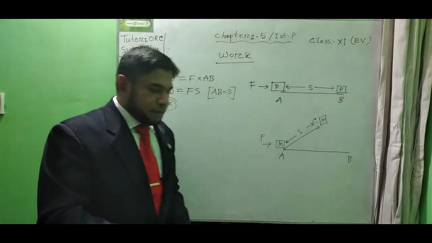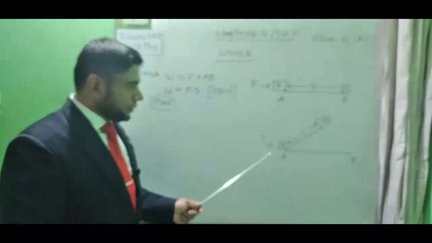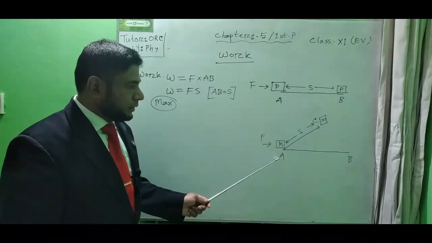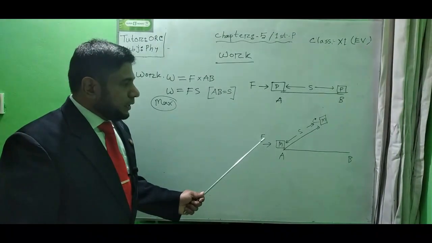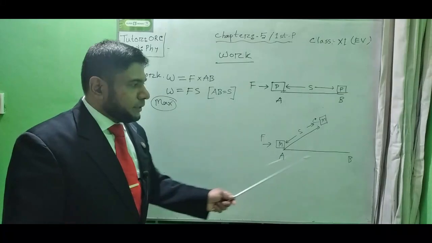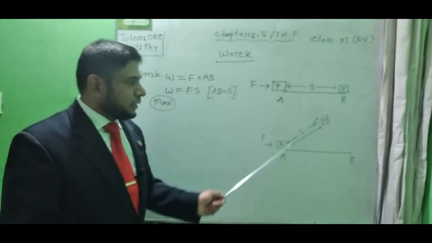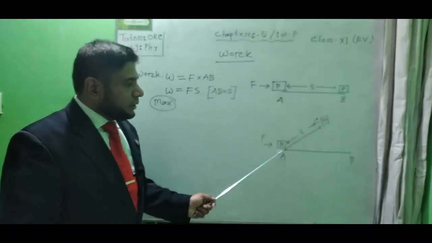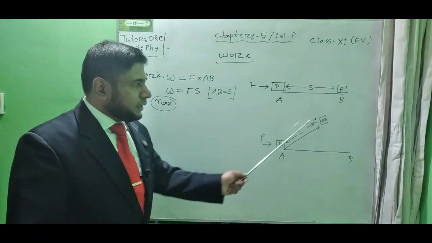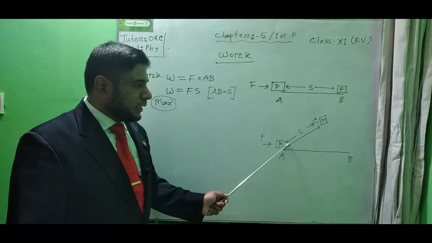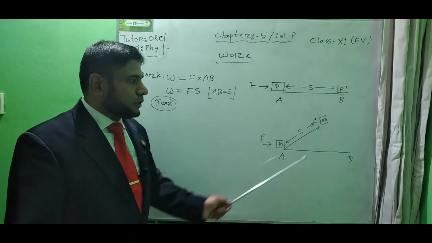So here, suppose we have applied force F on object M along the AB direction, but the displacement of the object has occurred along the AC direction, creating an angle with the force direction.